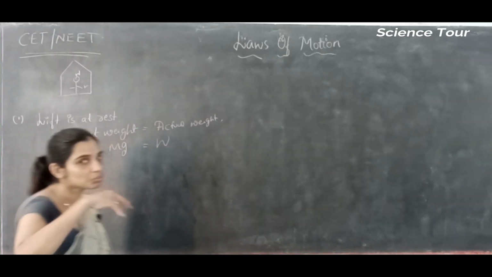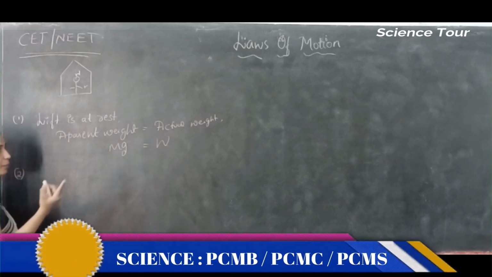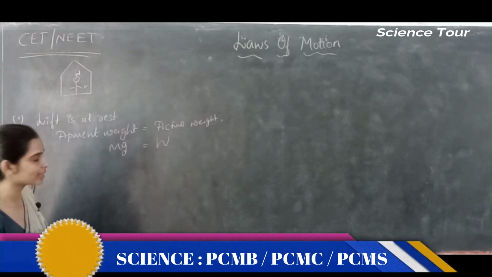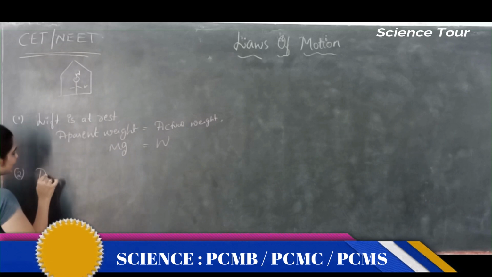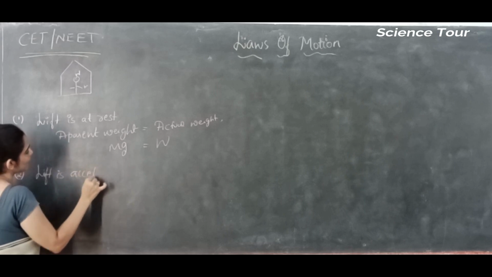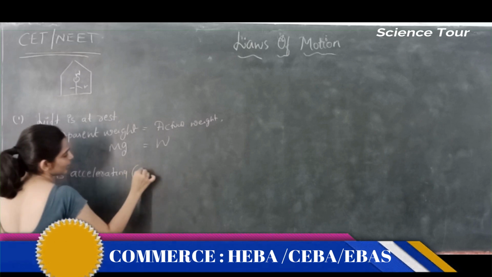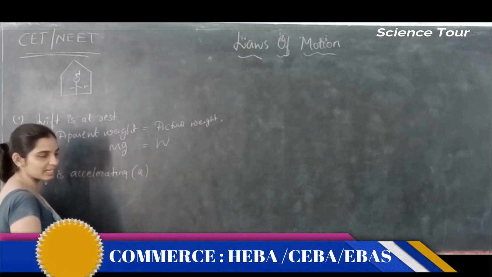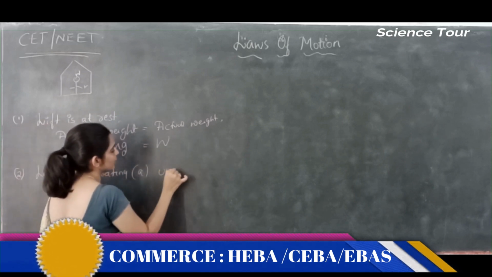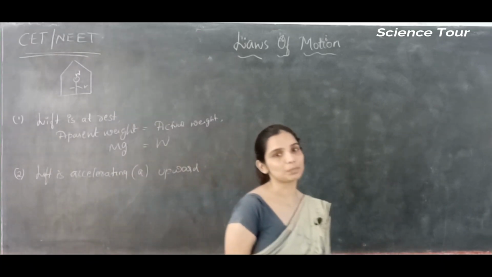Now the lift is moving upward. When it is moving, it is accelerating. So you can say that the lift is accelerating with A. A is the acceleration of the lift upward. Lift is accelerating upward.